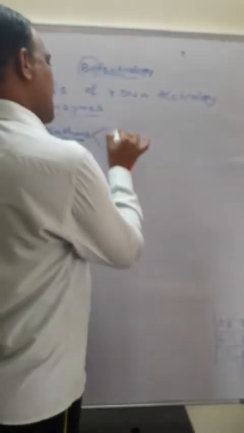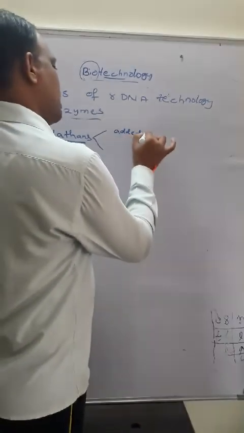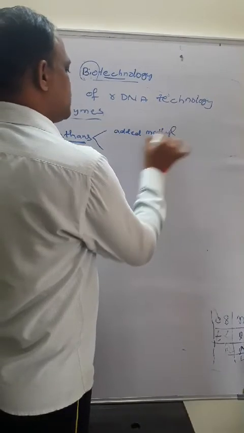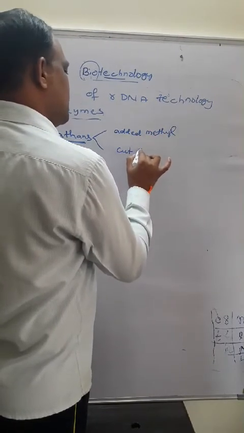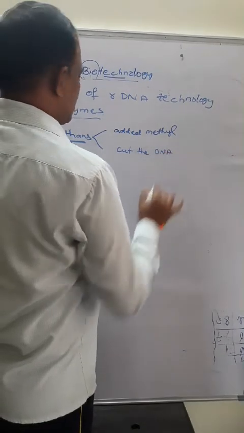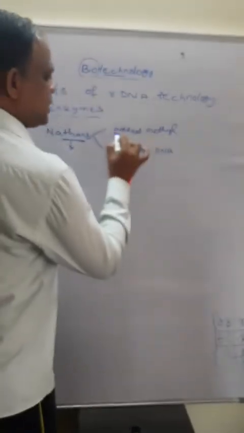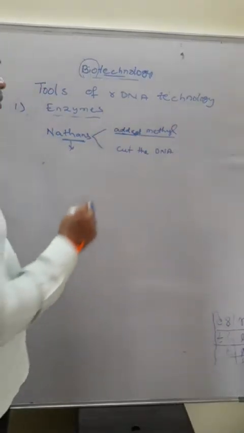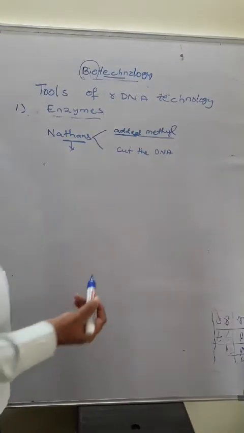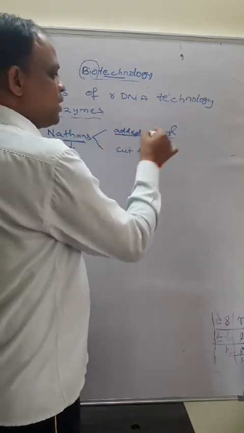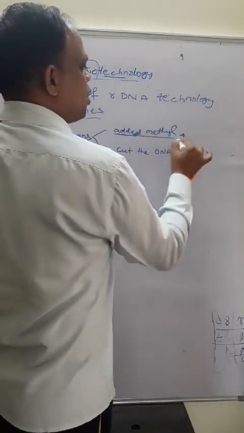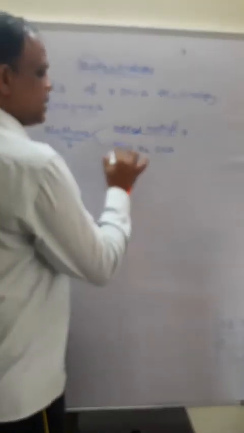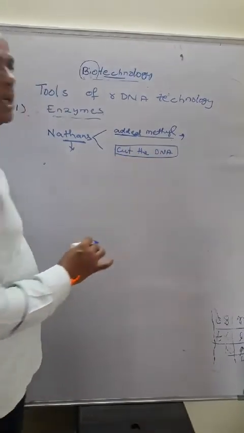One adds methyl groups, and the other one cuts the DNA. One enzyme adds a methyl group to the host DNA, so the host DNA undergoes the methylation process. And the second enzyme is used for cutting the DNA into a number of fragments.